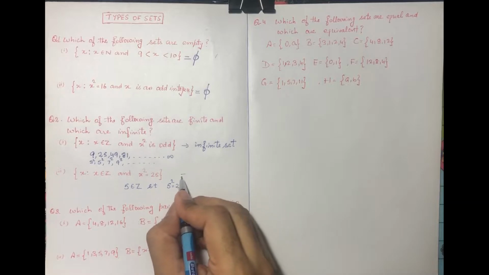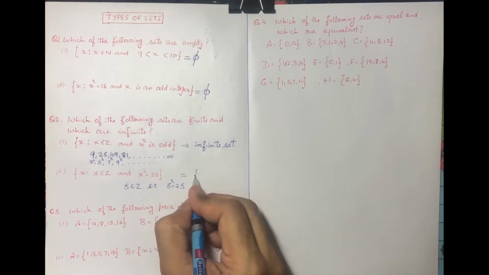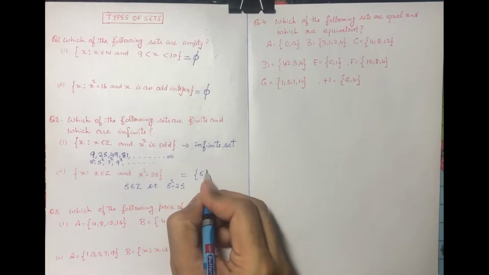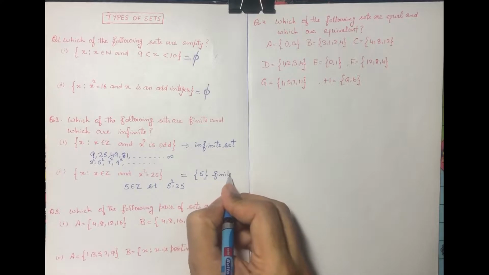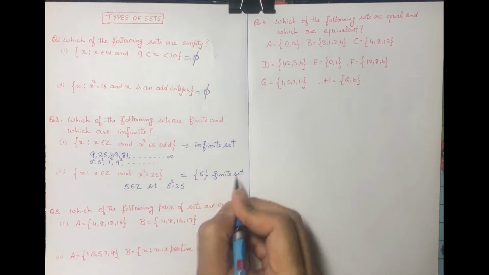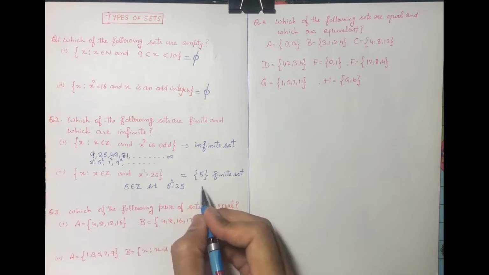So this is set builder form. So its tabular form has only element 5, which is a finite set. Why is it finite? Because it has only one element, which is finite.